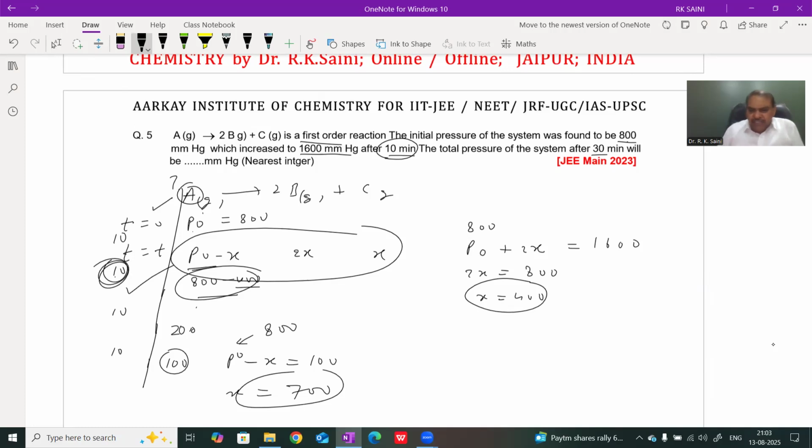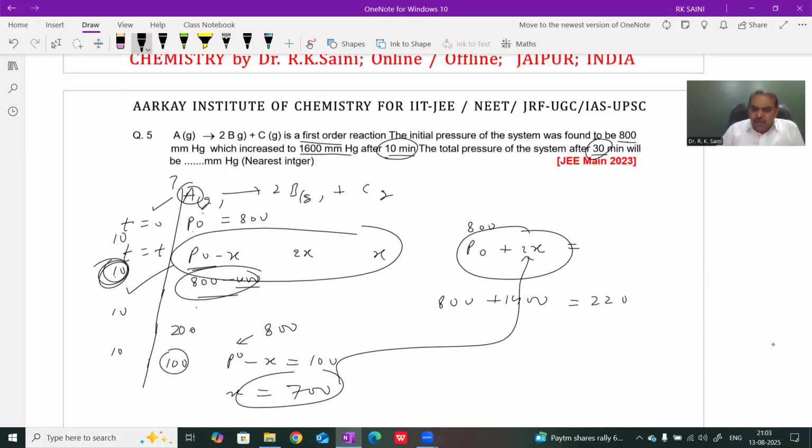And the total pressure at time T, meaning 30 minutes, equals P naught plus 2X. The value of X is 700. Therefore, 800 plus 1400, which means 2200 mmHg is your answer.